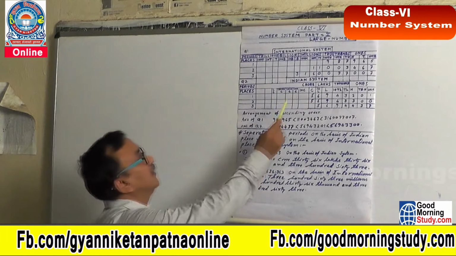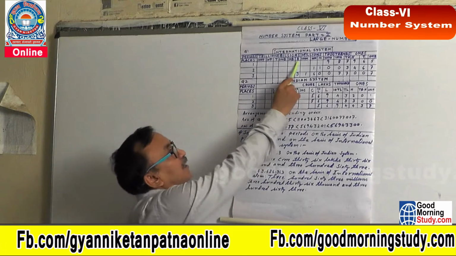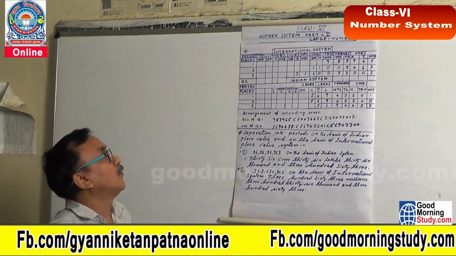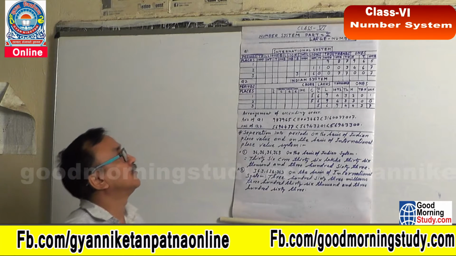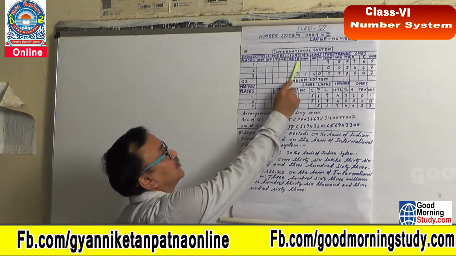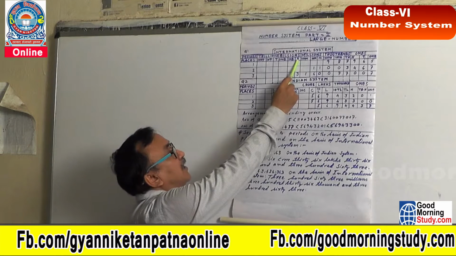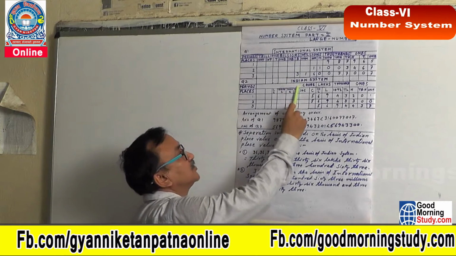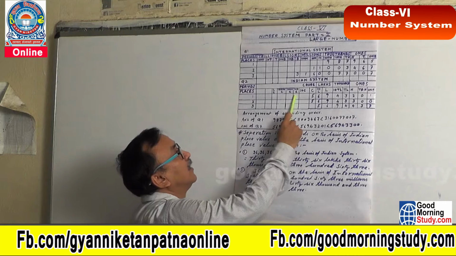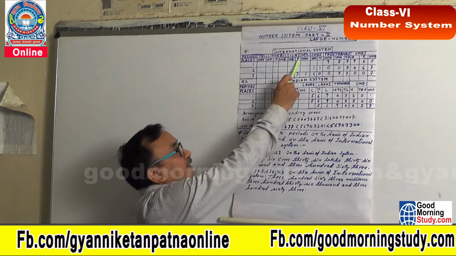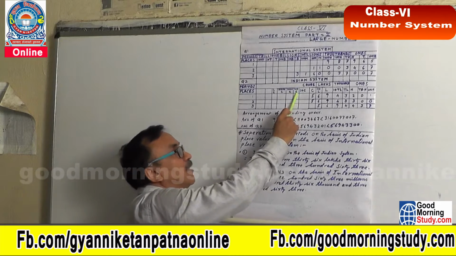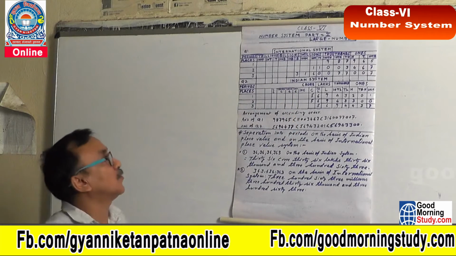Now in this way, if you are asked to find out 1 billion, how many crore? If you see 1 billion and come straight down in the Indian system, you will get 100 crore. So 1 billion will come directly as 100 crore.